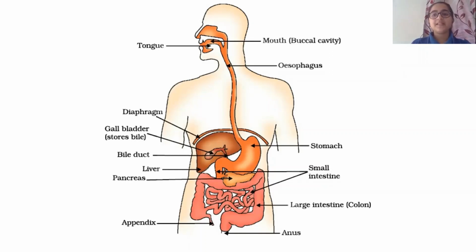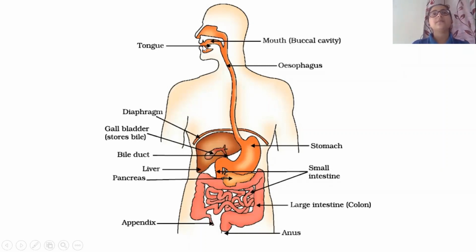So today I'm going to be explaining the human digestive system, as that is the main organ system through which we get our nutrients, and those nutrients are absorbed in our body. Our human digestive system begins with our mouth and ends with the final opening at the bottom, that's our anus.